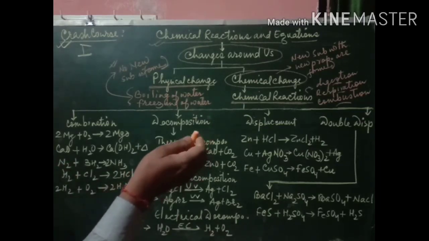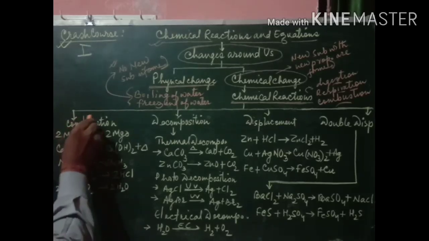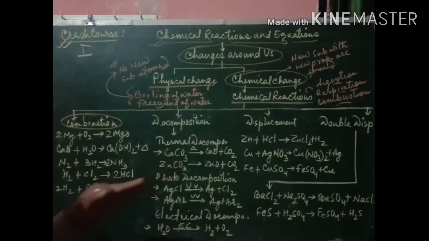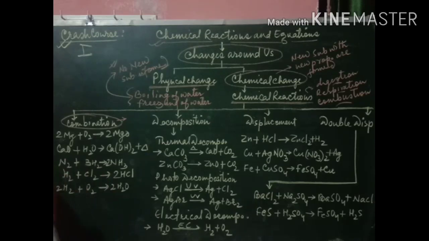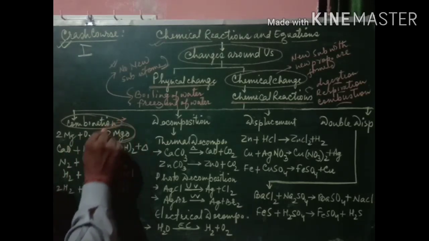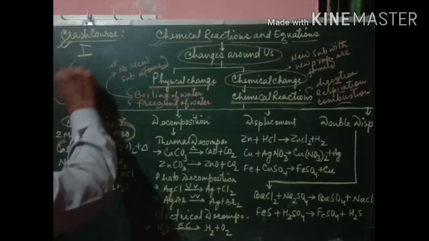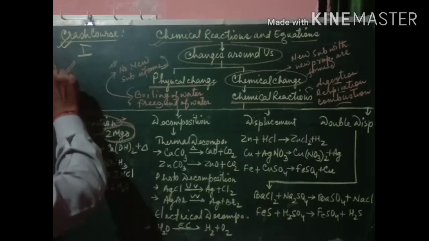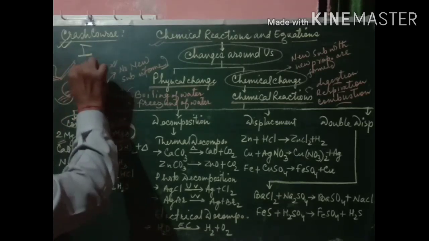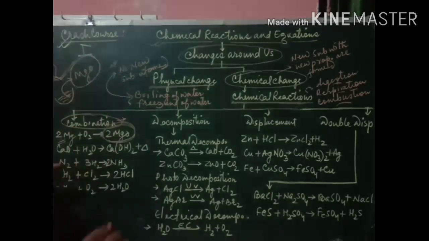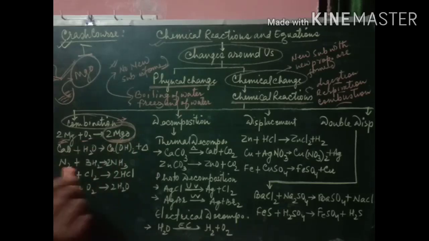Okay, students. So let's recap the types of chemical reactions. The first type is combination reaction. What is the combination reaction? It is where two or more reactants combine together to form a single product. Example: when magnesium ribbon is burnt with dazzling light, the white powder magnesium oxide is formed. So when magnesium is burnt in the presence of oxygen, magnesium oxide is formed.